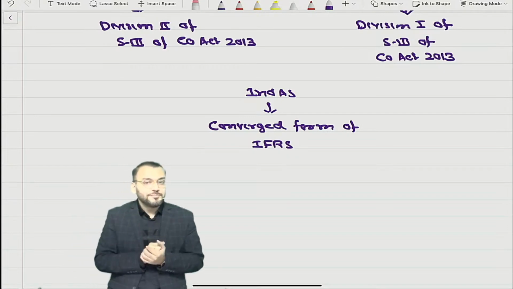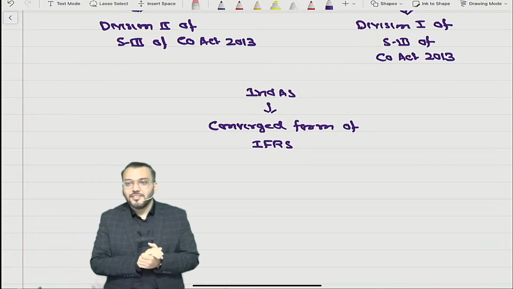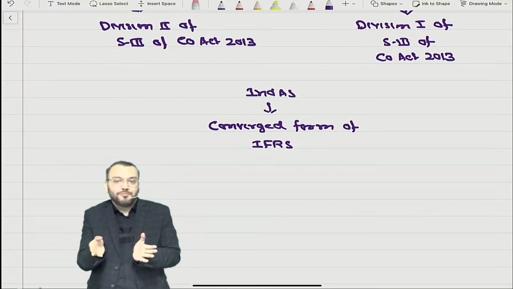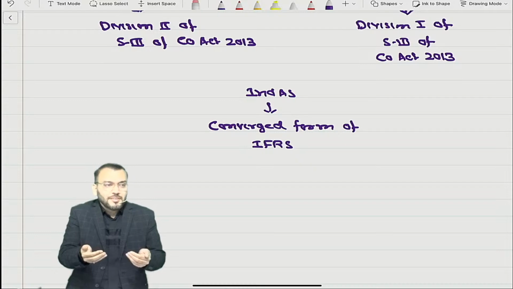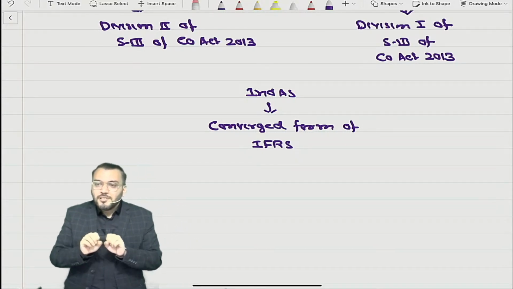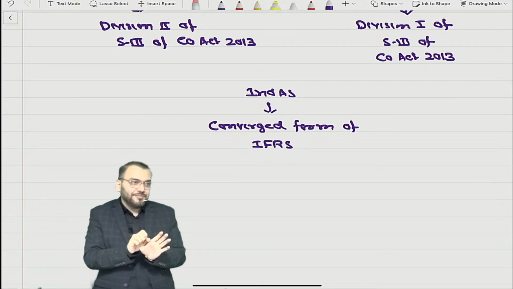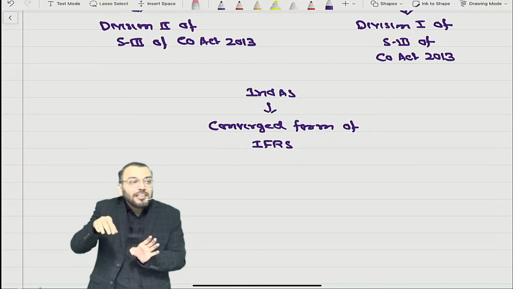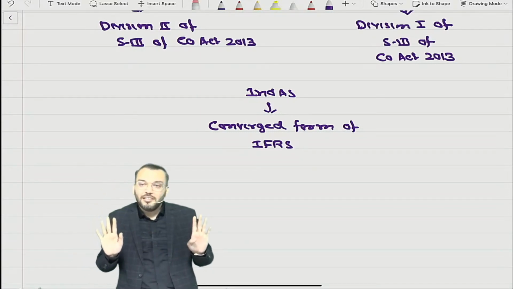Now what is IFRS? International Financial Reporting Standard. So it is a converged form. Converged means India has not adopted IFRS entirely. It is not same to same equal to IFRS. So we have converted it as per the economic conditions prevailing in the Indian environment.